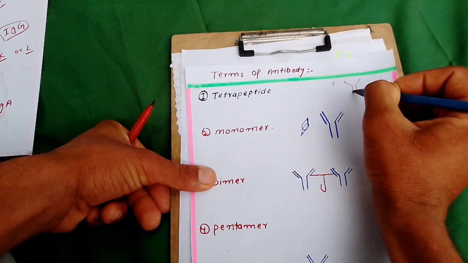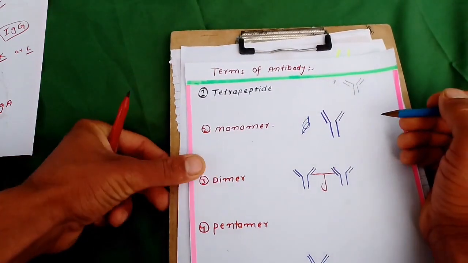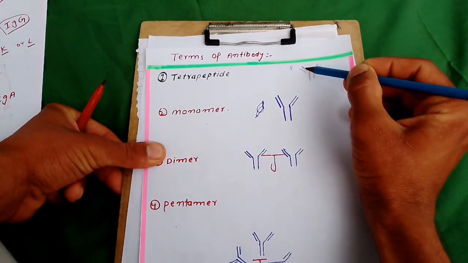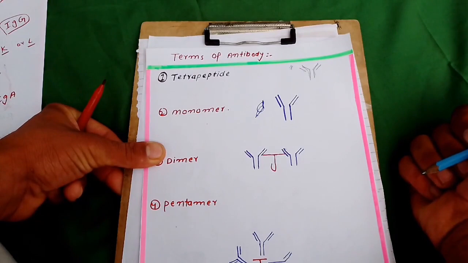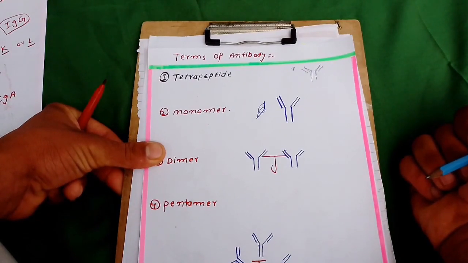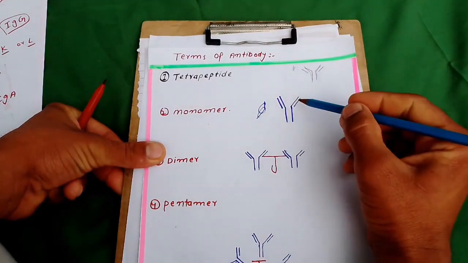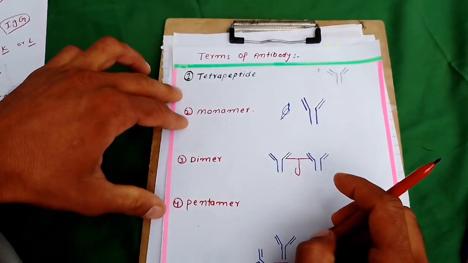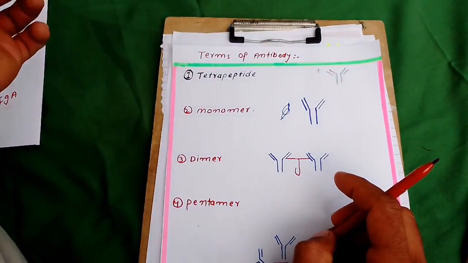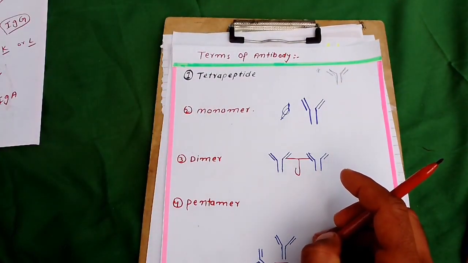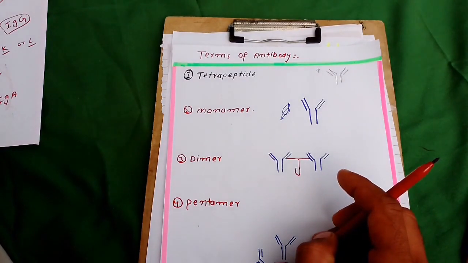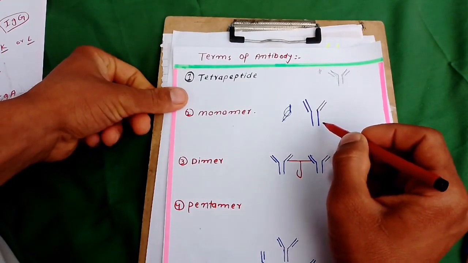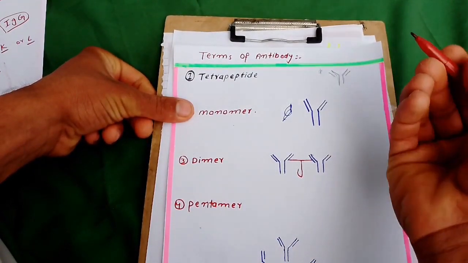This is antibody. As we know, antibody has four chains, two heavy chains and two light chains. So it is a tetrapeptide. Antibody is a tetrapeptide because it has two heavy chains and two light chains. This is peptide number 1, 2, 3, 4. So what is monomer? What is monomeric antibody? Monomeric antibody is that antibody which has two heavy chains and two light chains. This is simply the antibody which has two heavy chains and two light chains.